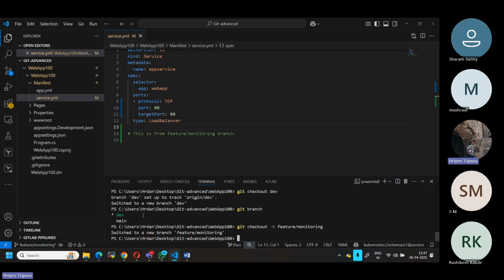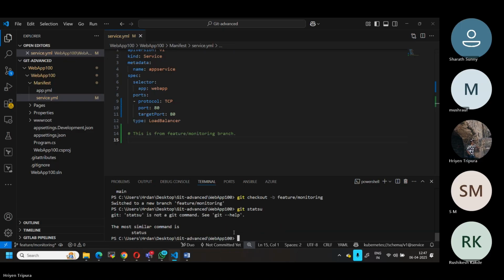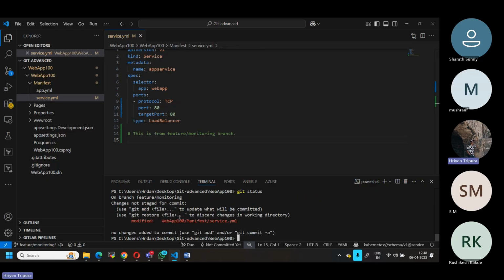So what I did was I created this branch. Now I have modified something. Now if I type git status, I can see one change in this particular branch. Now I need to commit this one, right? I need to commit it.